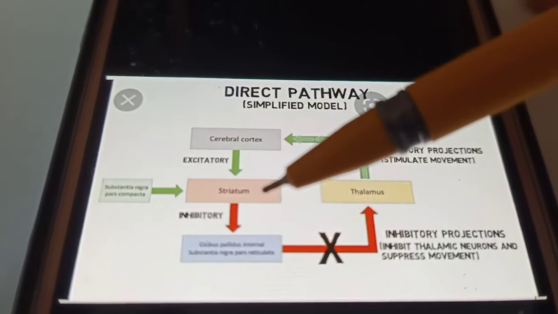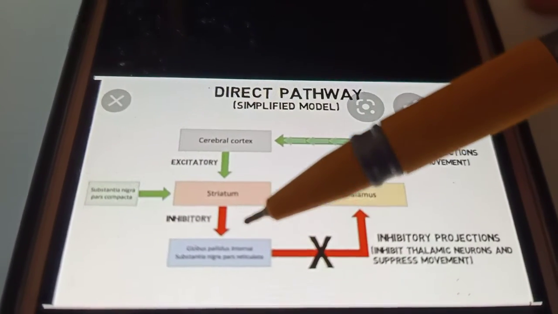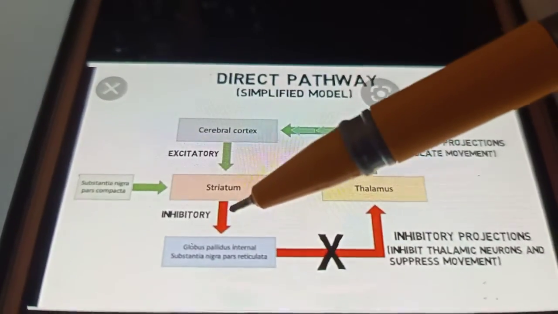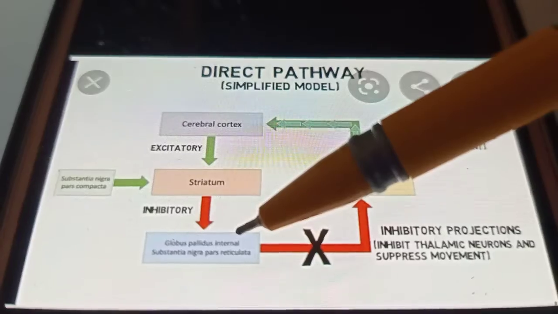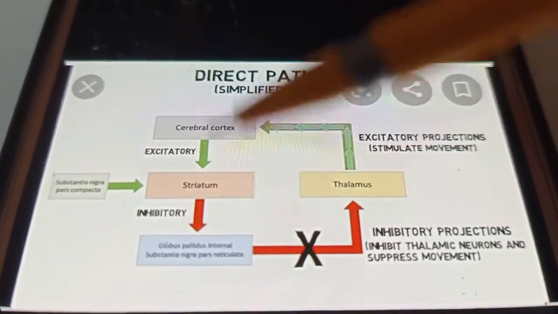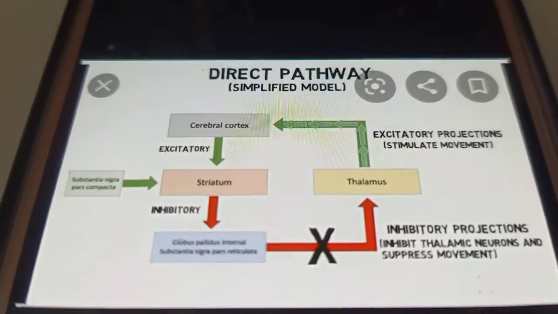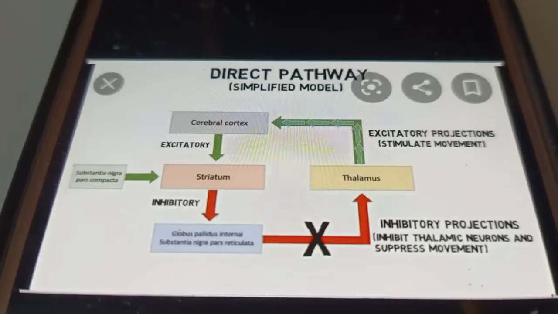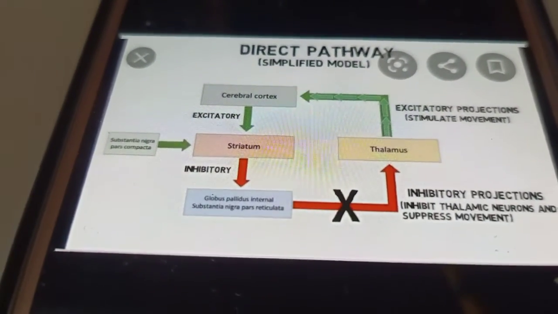Now then what will happen? The striatum will send increased inhibitory signals. So this red arrow, it will send increased inhibitory signals to the globus pallidus internal and substantia nigra pars reticulata.